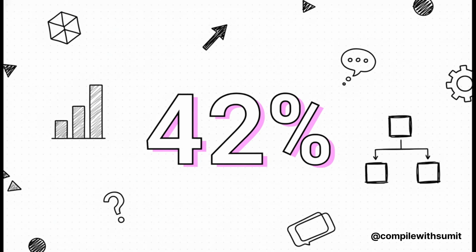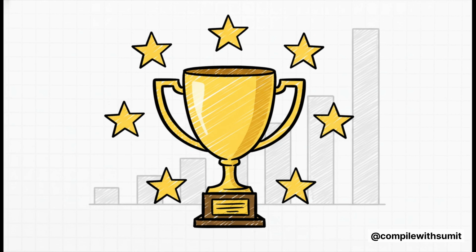But hey, don't just take my word for it. Let's talk numbers, because this next one, it's a pretty big deal. So what does that 42% actually mean? It means that a huge chunk of professional developers, we're talking almost half, use React. This is according to the Stack Overflow Developer Survey, which is basically the biggest programming survey on the planet. For years, it's been the framework developers want to learn the most, and for you, that dominance translates to more jobs, way more online support, and a massive community to help you out when you get stuck.